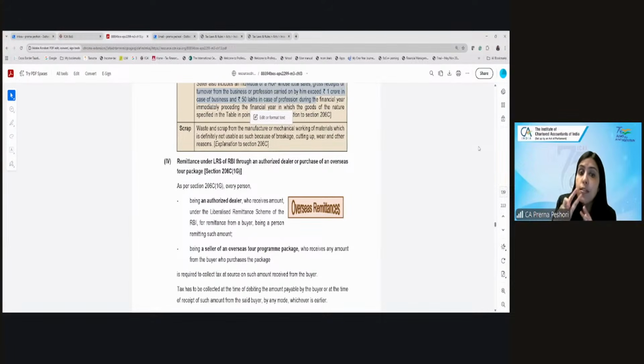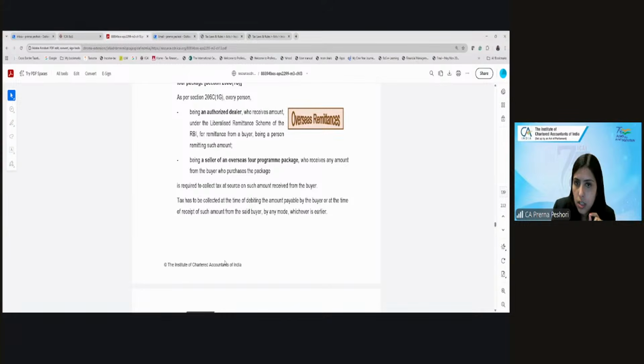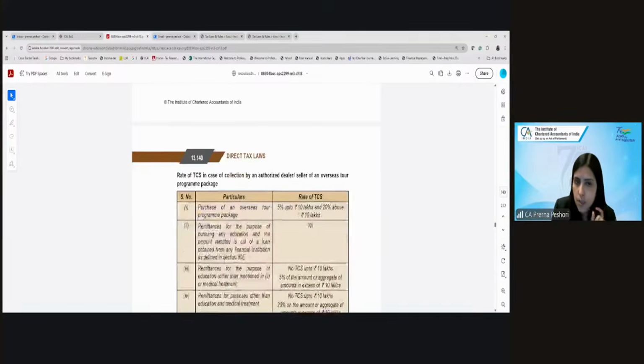These are, let's say, if you are not only booking the flights through them, you're buying a package which includes a flight, hotel, local sightseeing. You're buying a tour program package for an overseas jurisdiction. Who receives any amount from the buyer who purchases the package, they are required to collect the tax at source at the time of debit or at the time of receipt, whichever is earlier.